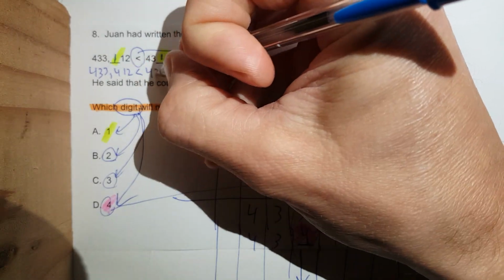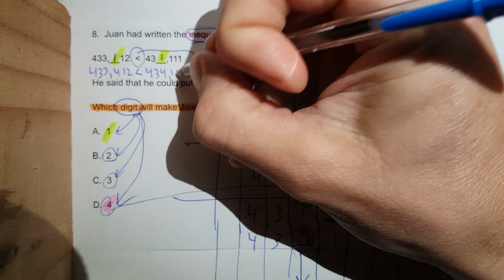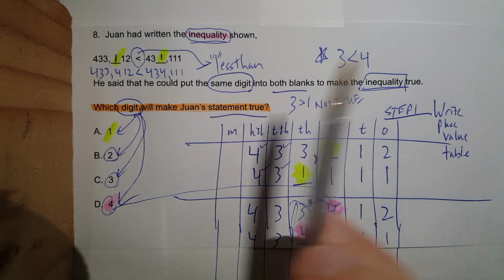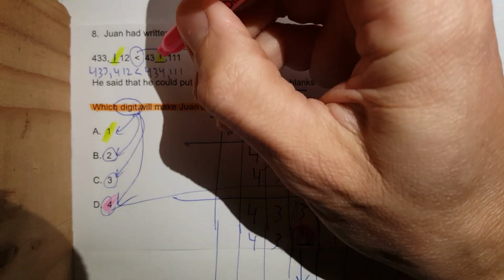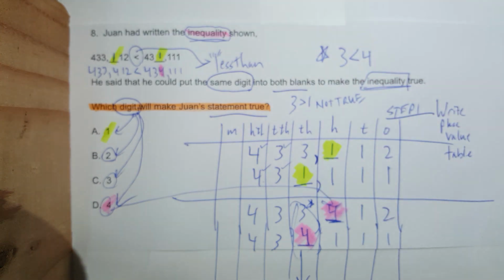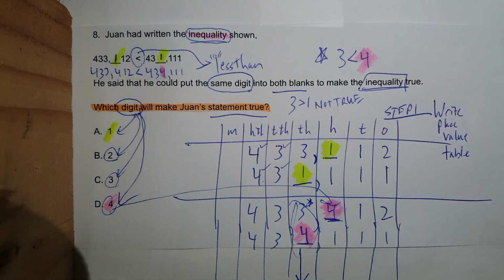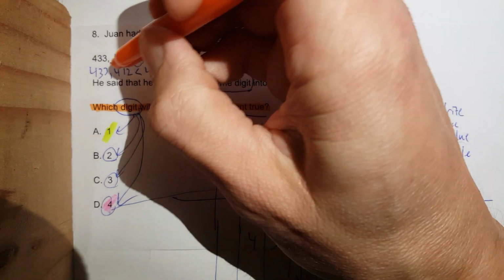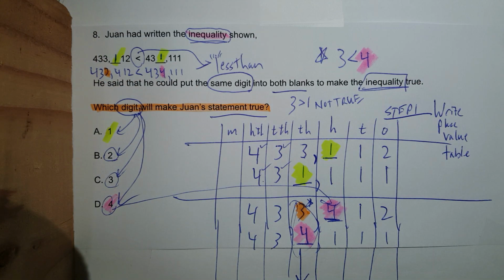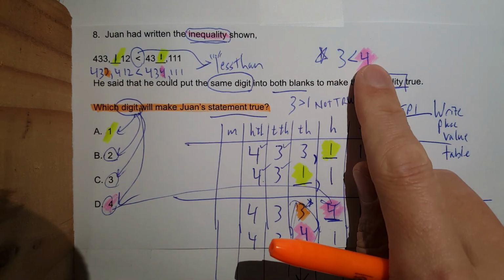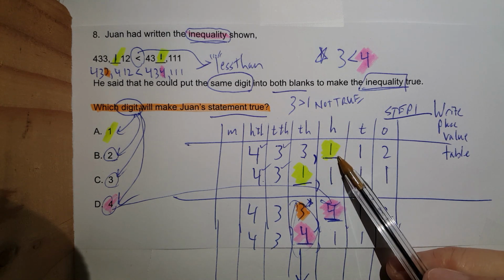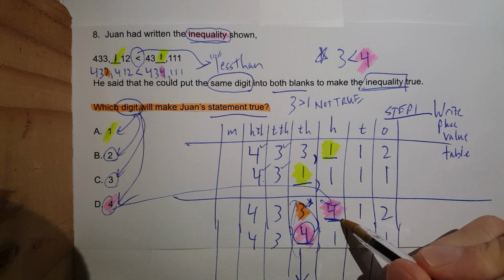433,412 is less than 434,111. Look at that. That one digit right there in the thousands place. That did it right there. See that? 3 is less than 4. And just to show you, I will take that 3 right here and see that 3 right here. I proved it. 3 is less than 4. However, in the spaces that were empty, notice how I put the same digit in each one.